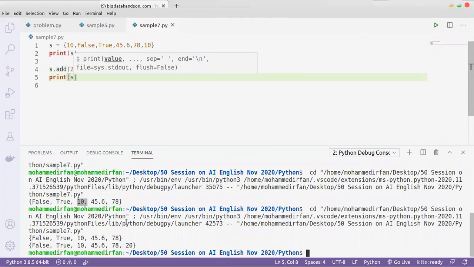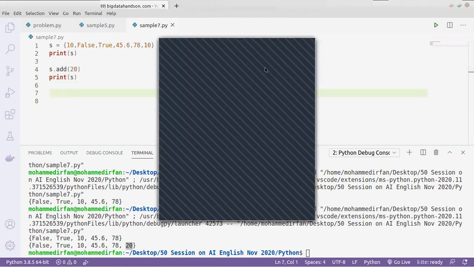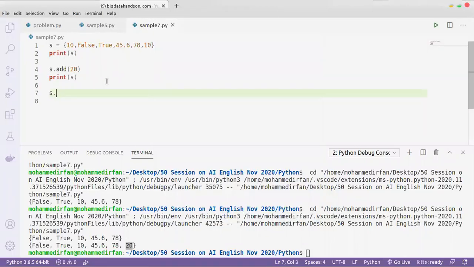So 20 is added now. The add method will only add one element. If you want to add multiple elements, we have a function called update.